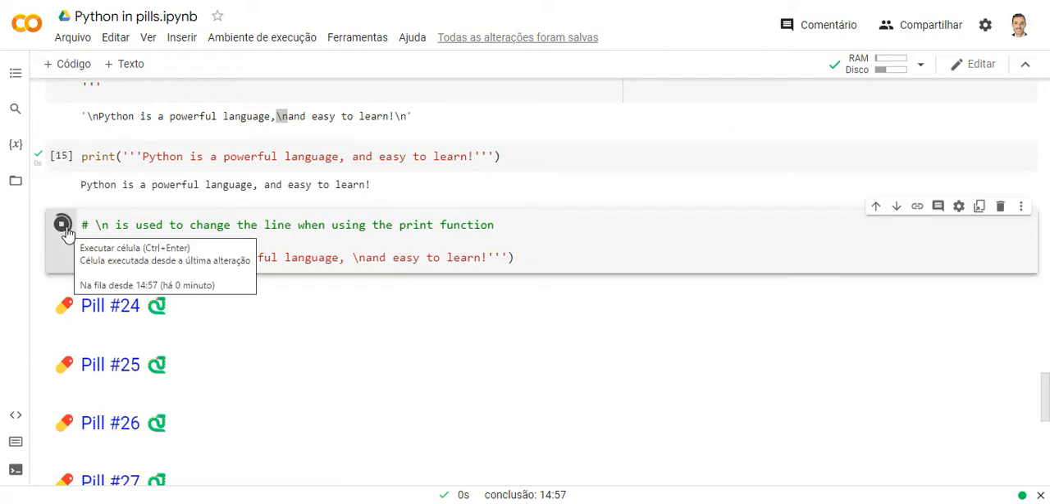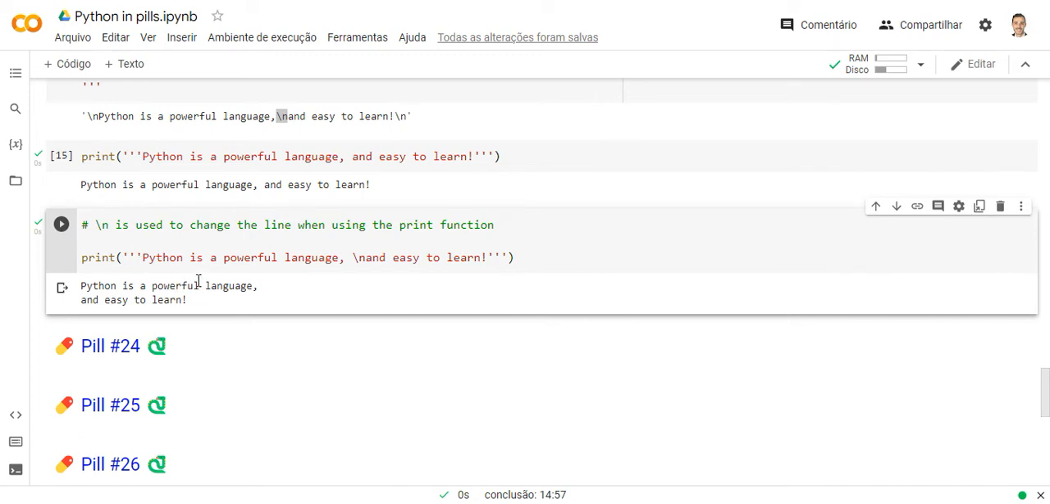See. The backslash n will not be printed, as it is a command that orders a line break right in the sequence.